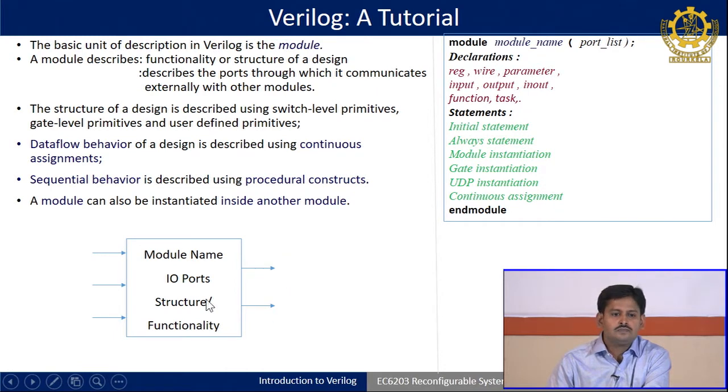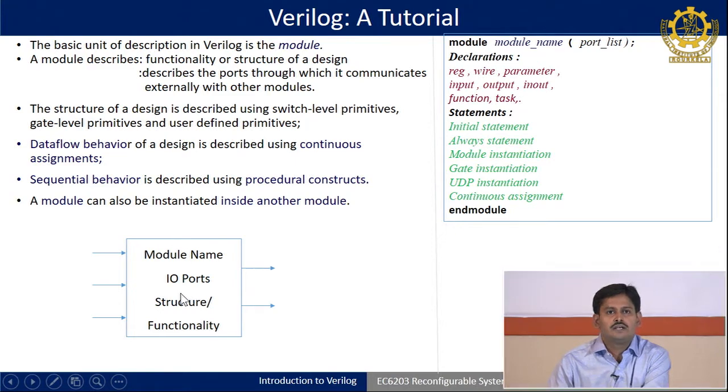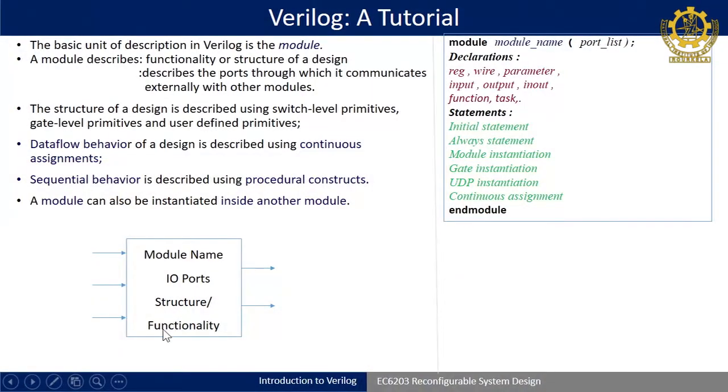Okay. And finally, if you are defining the module name and input output ports, that does not reflect what the functionality of the module is. So, in order to know the functionality of the module, you have to define it through executional statements. Okay. So, functionality you can define, like I can define a Boolean y equal to a and b.